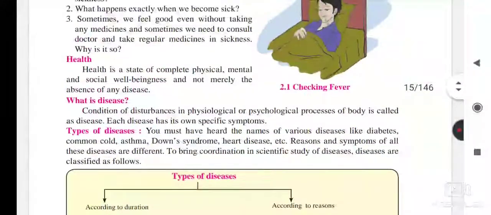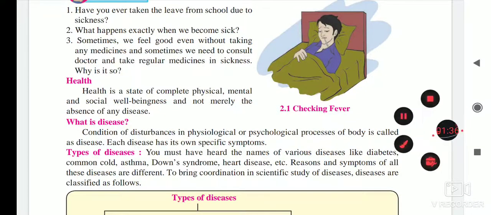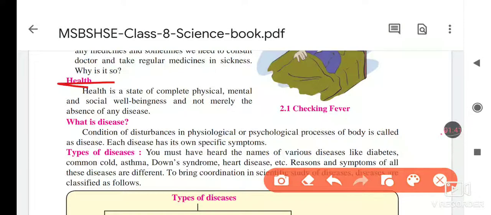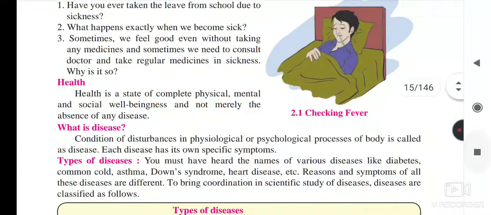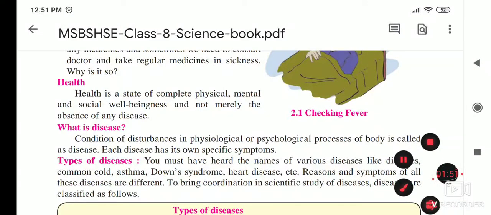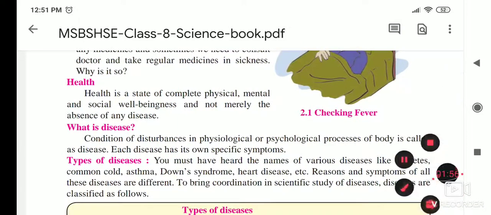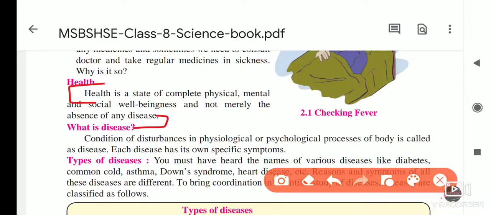So first of all I ask you the definitions, and in it you have to write down the definition of health. So here it is, the health definition. What is health? Health is a state of complete physical, mental, social well-being, and not merely the absence of any disease. This is the definition of health.